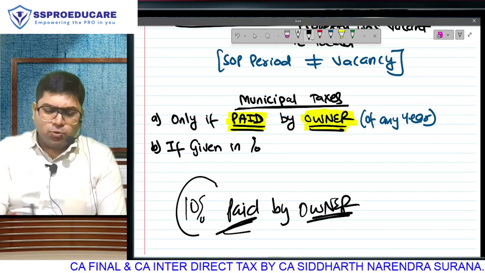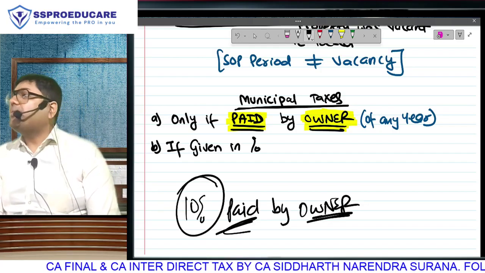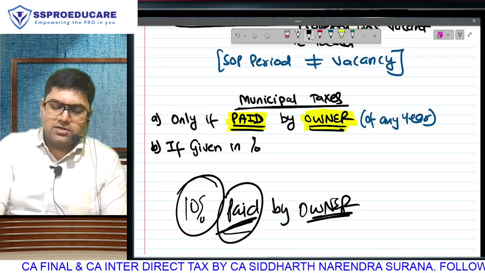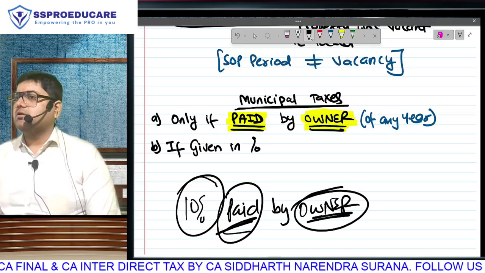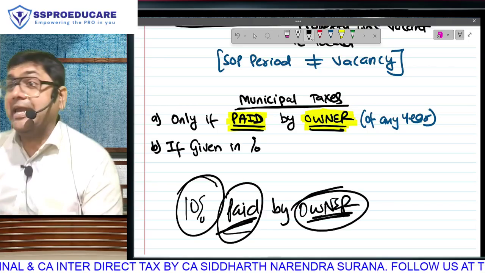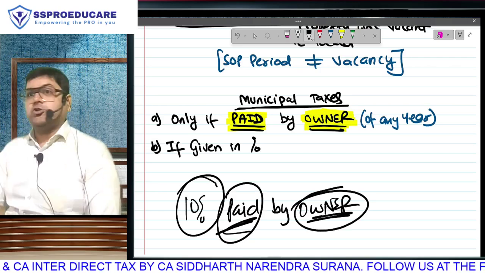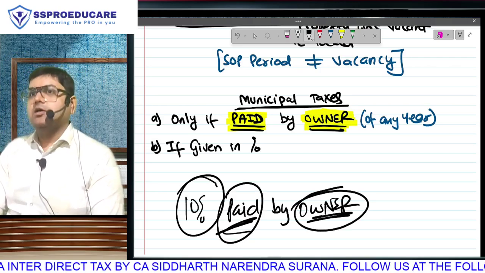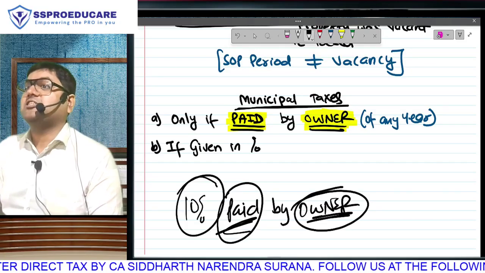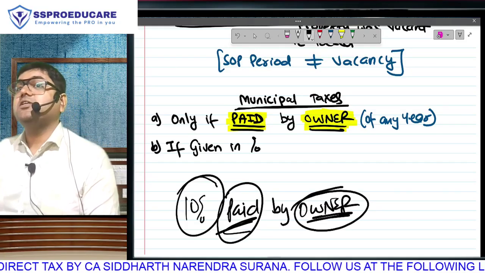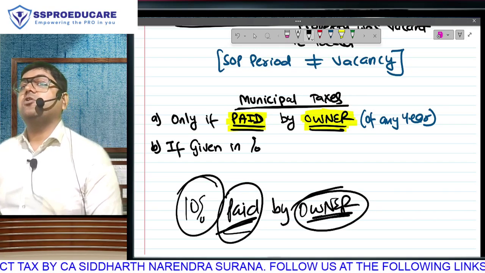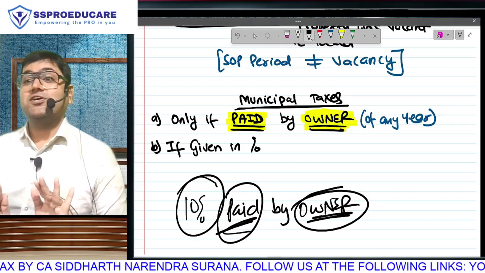They have not given you rupees, they have given you percentage. Question number 1: are the two conditions of getting deduction fulfilled? मतलब will we get deduction? Yes, but this time unfortunately we don't know the amount, percentage है. तो कैसे करेंगे? Supposingly my GAV is 6 lakhs. My GAV is 6 lakh. So I will take deduction of